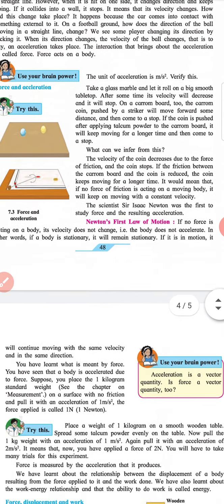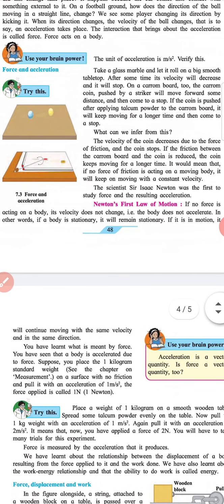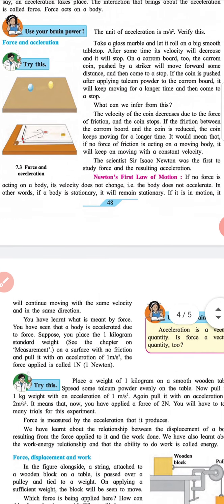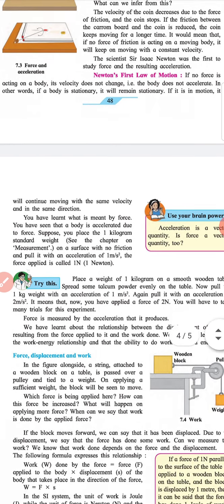Newton's first law of motion. If no force is acting on a body, then its velocity does not change. That is, the body does not accelerate. In other words, if a body is stationary, it will remain stationary. If it is in motion, it will continue moving at the same velocity and in the same direction.